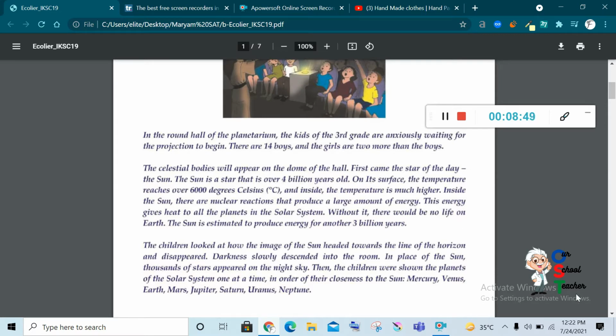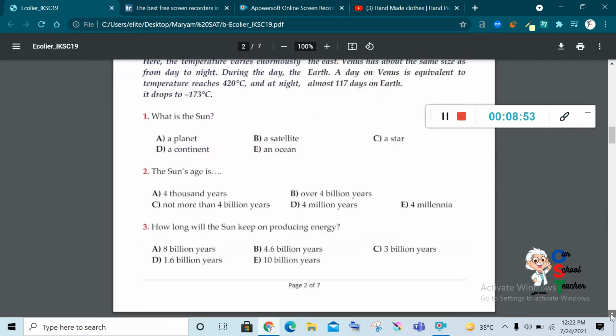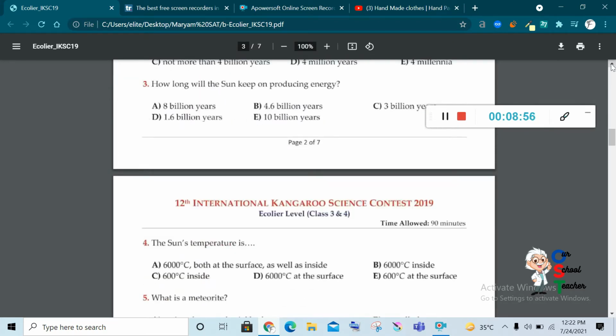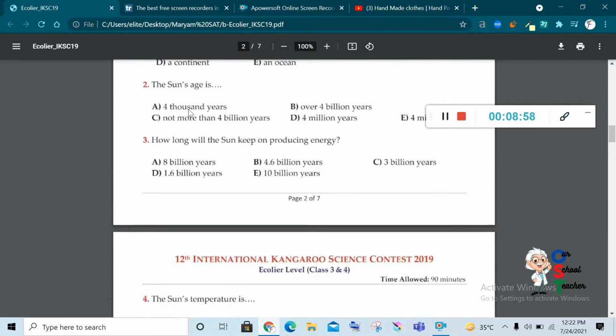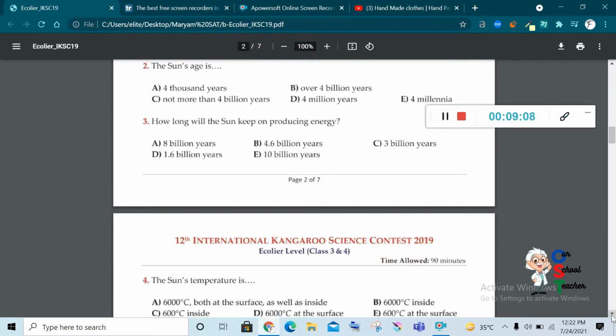Just look at the answer. The Sun ages 4,000 years, or over 4 billion years? I think over 4 billion years.